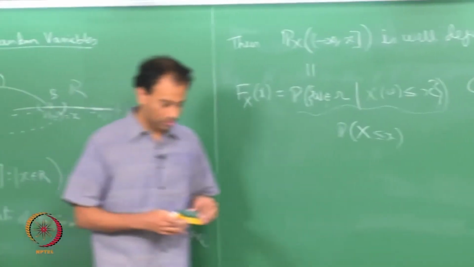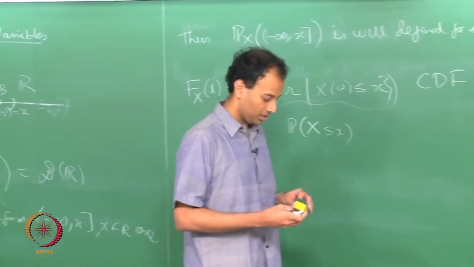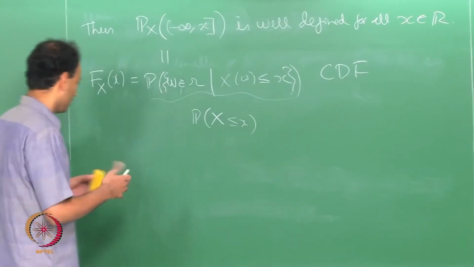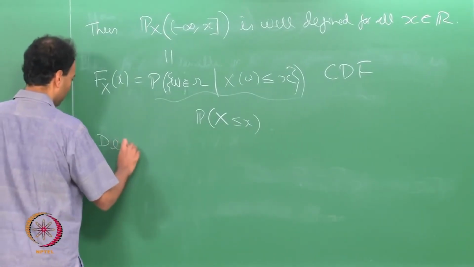See, the way to formalize this is using an object called a pi system, okay. So, I will tell you what this is very briefly.